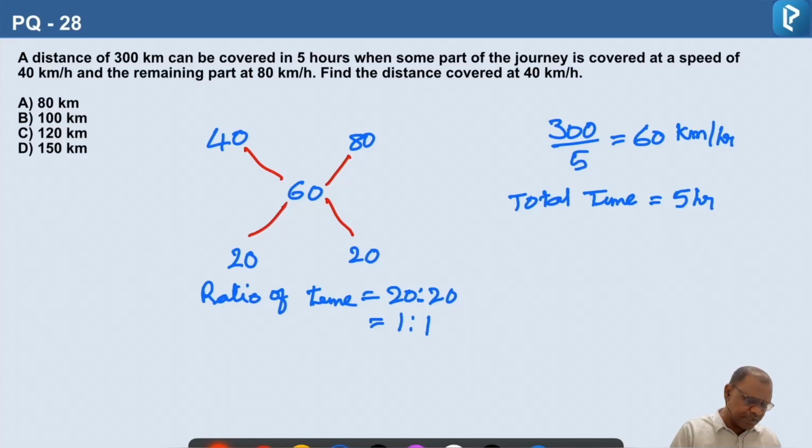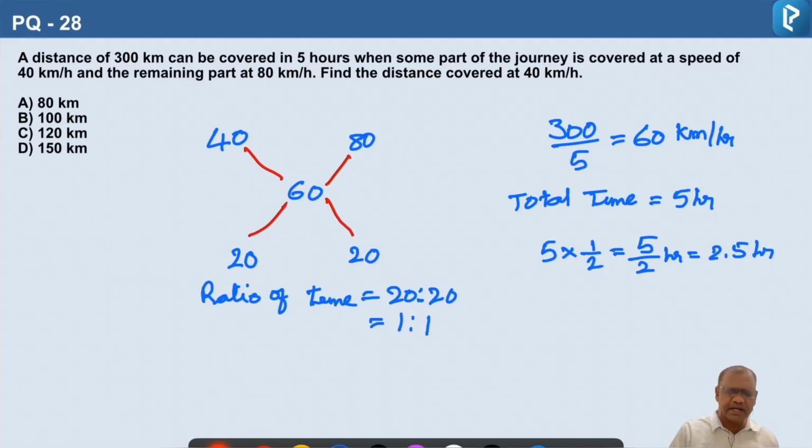So the time for the distance travelled at 40 kilometers per hour is 5 into 1 by 2, which is 5 by 2 hours, which is equal to 2.5 hours. So the time taken is 2.5 hours at the speed of 40 kilometers per hour.